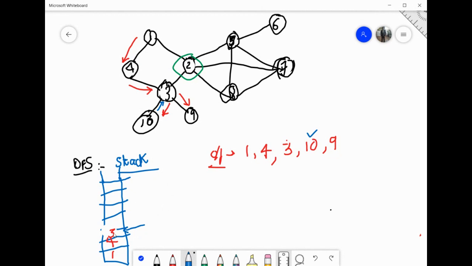कहाँ जाना है? फिर से stack पे देखेंगे. Whatever is top of the stack, you have to go back there. So from 9, I will again go back to 3 because 9 was completely explored. So वापस आए हम लोग 3 पे. Okay. So जब वापस 3 पे आए, we will pop the top of the stack.